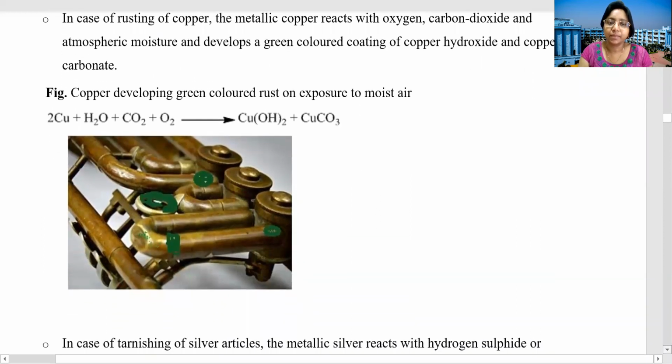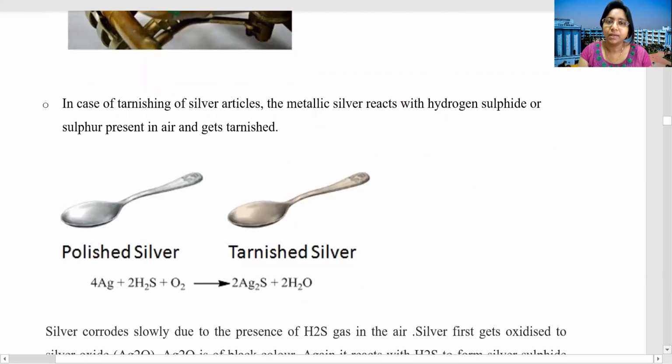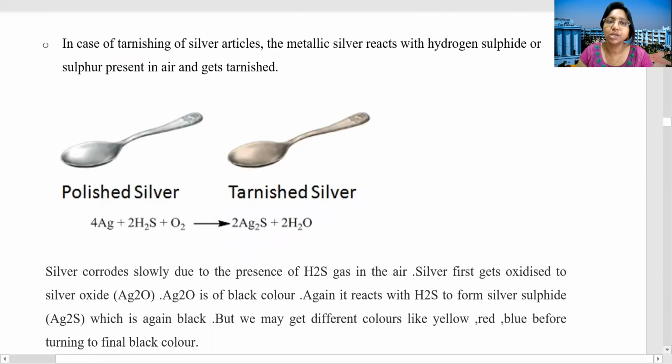Let's see another example. It is also a very common example. You have seen the tarnishing of silver. In case of tarnishing of silver articles, the metallic silver reacts with hydrogen sulfide or sulfur present in air and gets tarnished. Here you can see the first figure shows the polished silver and the second figure shows the tarnished silver.